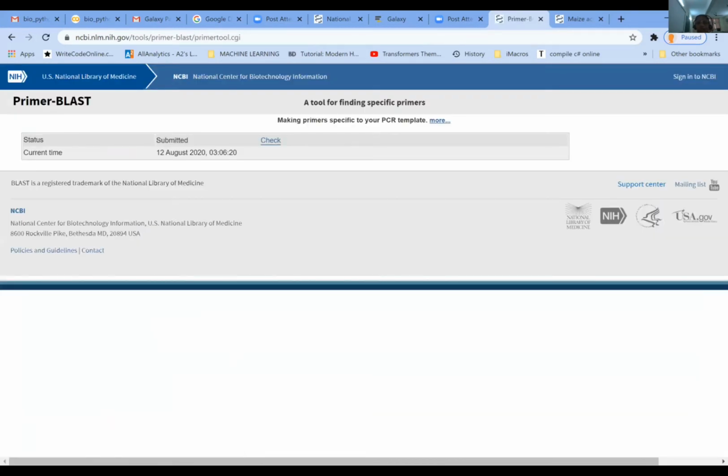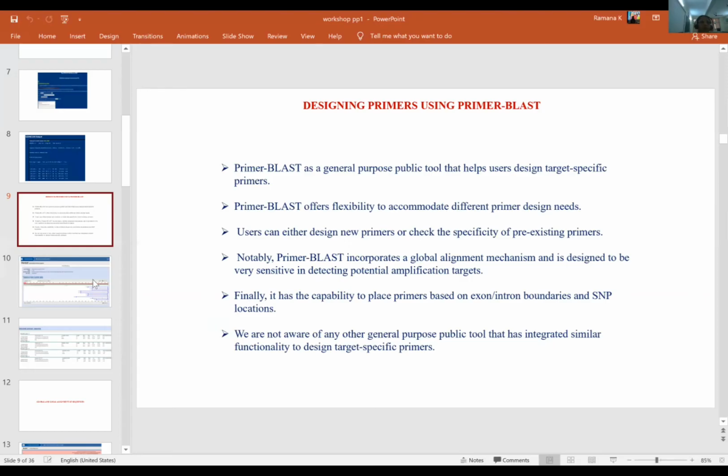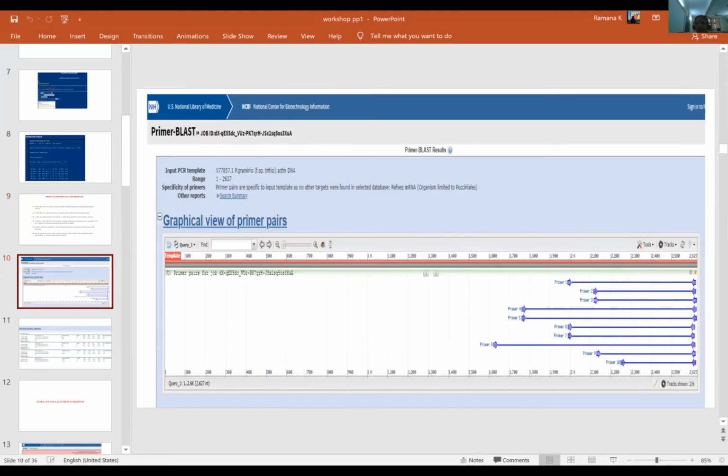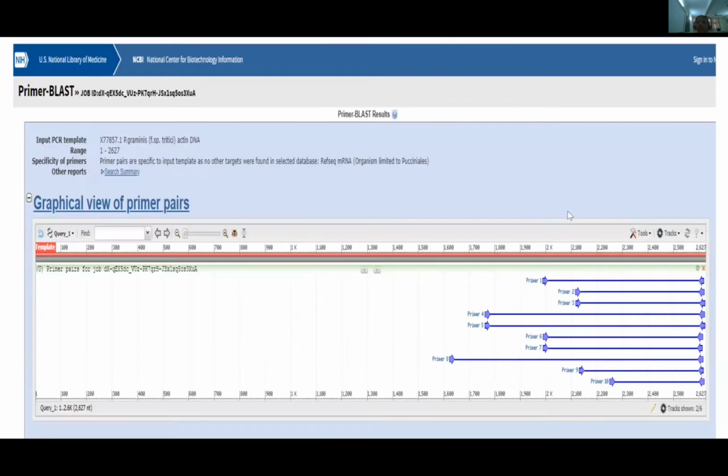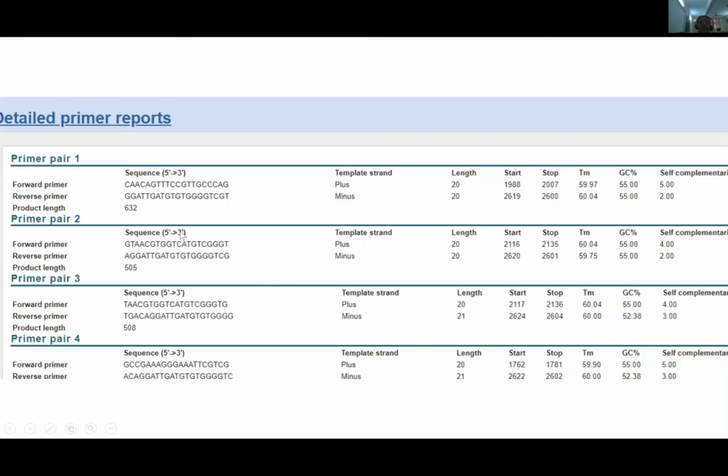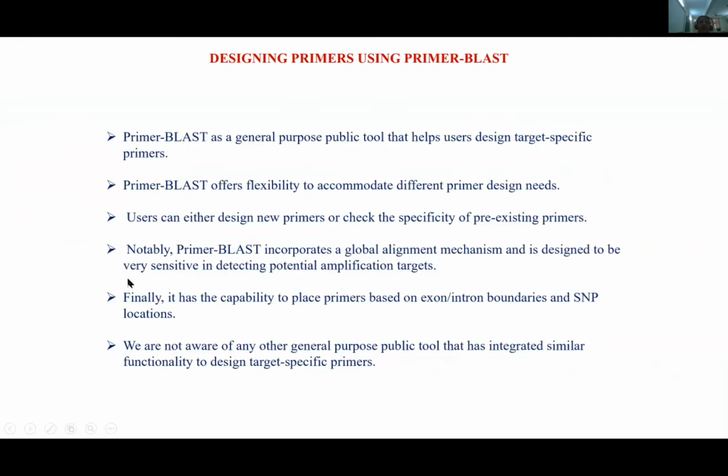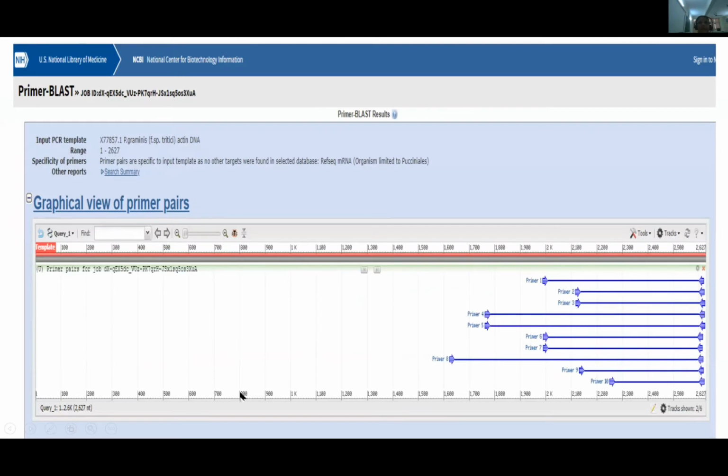So it is taking a little time. Meanwhile, I will show you the way it looks on the screen. Okay. So this is how the window looks. This is the final window which you are going to see on your screens when you do this particular analysis.